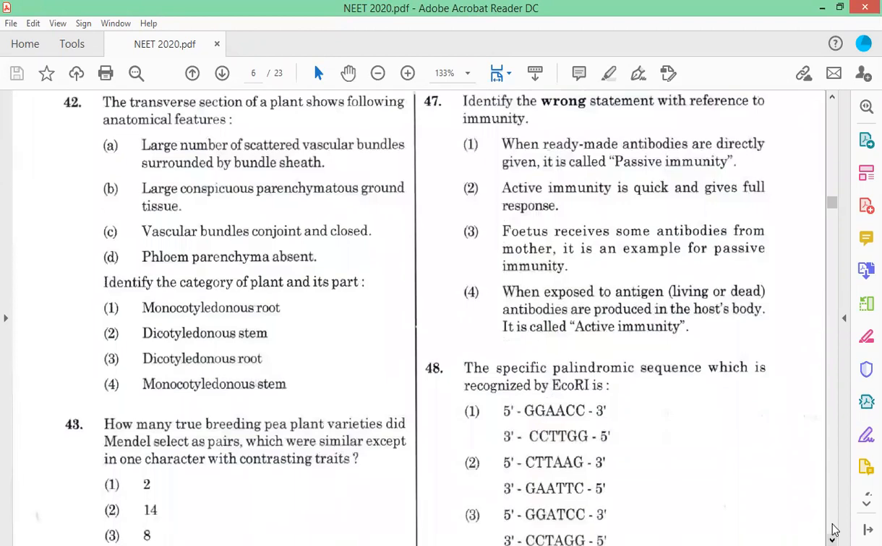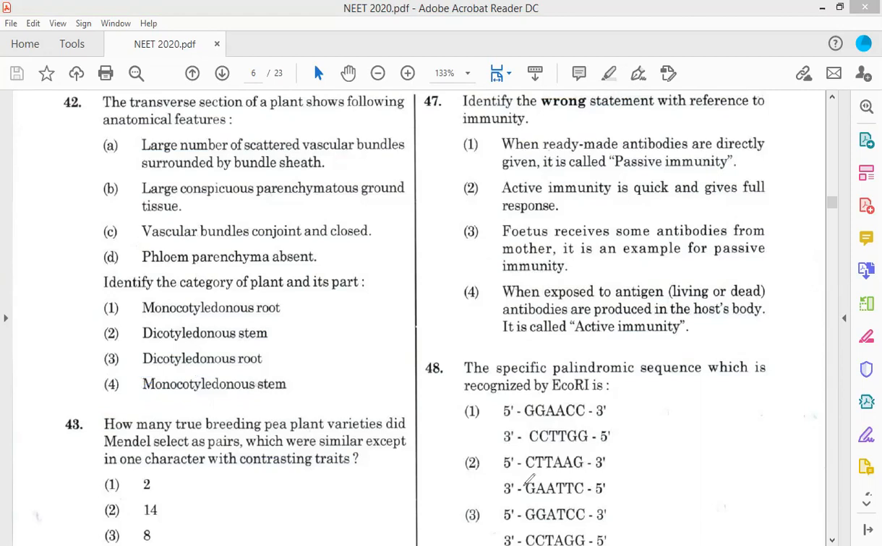The transverse section of a plant shows the following anatomical features. A large number of scattered vascular bundles surrounded by bundle sheath, large conspicuous parenchymatous ground tissue, vascular bundles conjoint and closed, phloem parenchyma absent. These are actually part of a monocotyledonous stem. You can see these are directly from NCERT, so monocotyledonous stem will be the correct answer. Now coming to the next question,